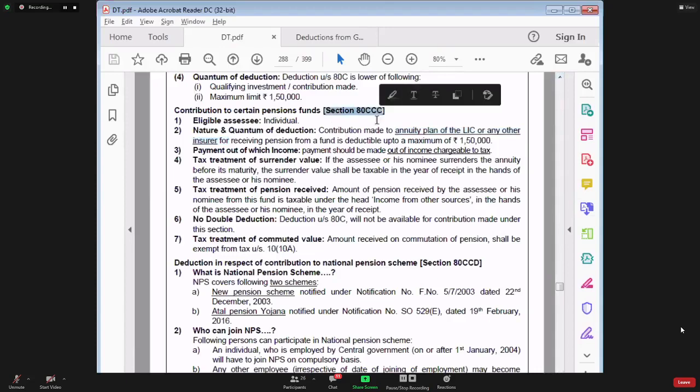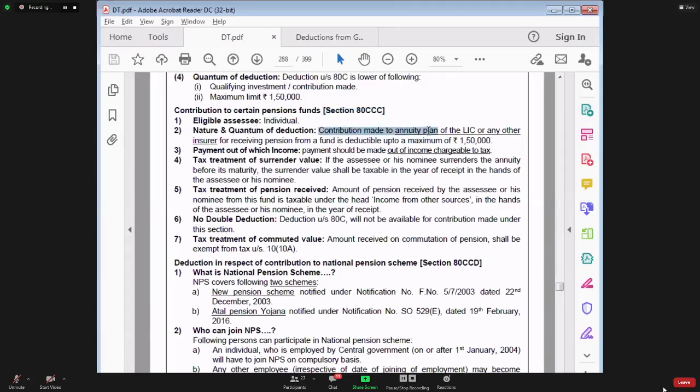Maximum limit for deduction under section 80CCC is also 1,50,000, and the combined deduction is also 1,50,000. Plus, once you have claimed deduction for an investment in annuity plan in section 80C, you cannot claim deduction in section 80CCC. So double deduction will not be allowed. You claim deduction in either 80C or section 80CCC. You cannot claim the double deduction.